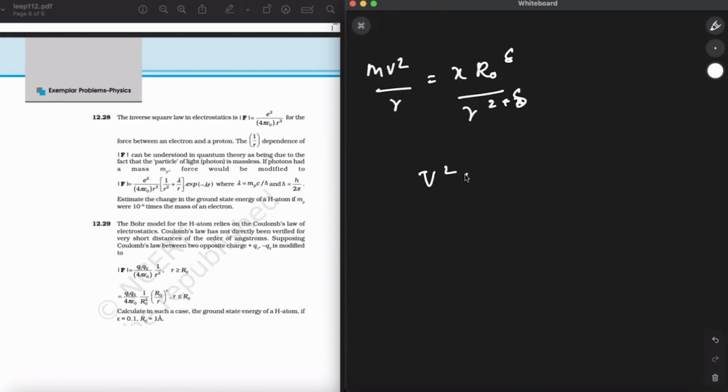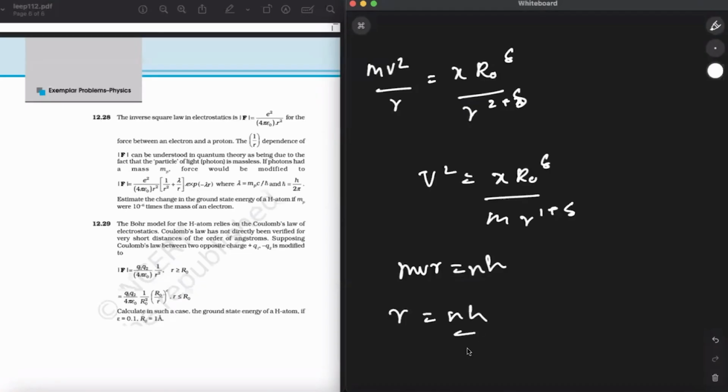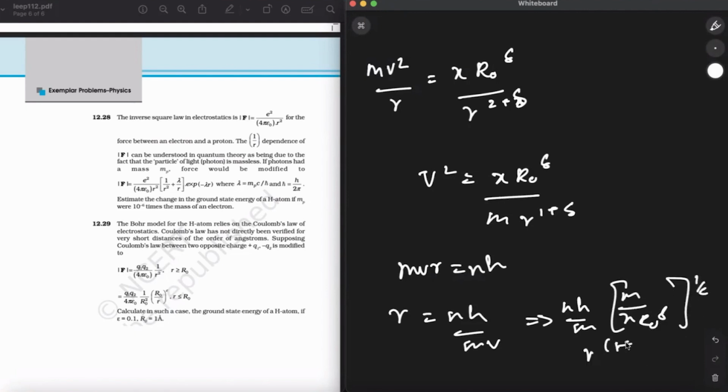So v squared can be written as x r naught delta upon m r to the power of 1 plus delta. And mvr is equal to nh. So r can be written as nh upon mv, which is nh upon m, times the square root of m r to the power of 1 plus delta upon x r naught delta.